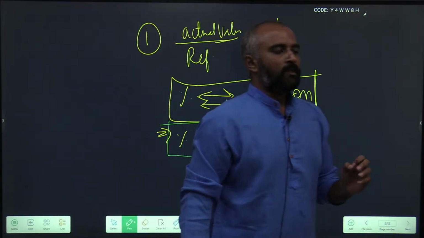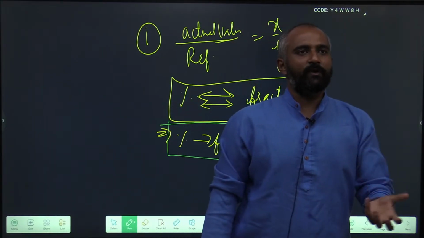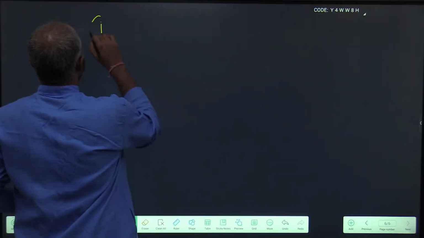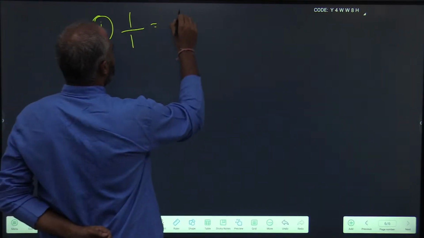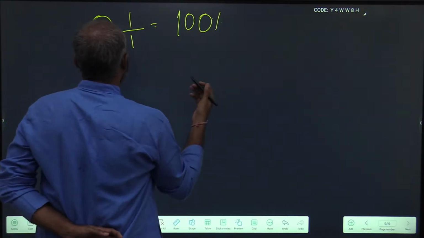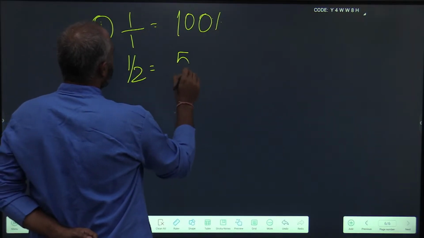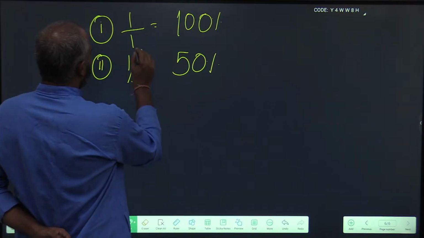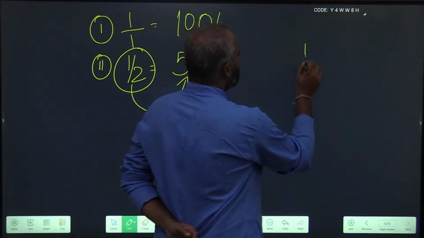Okay. I am not going to go through all the percentages, but some basic percentages which are required to solve the problems, we will see a few of them. First, 1 by 1, what is its equivalent percentage? 100%. Next, fraction of 1 by 2, it is 50%. So, what do you do to convert fraction to percentage? It is nothing but just multiply it by 100.